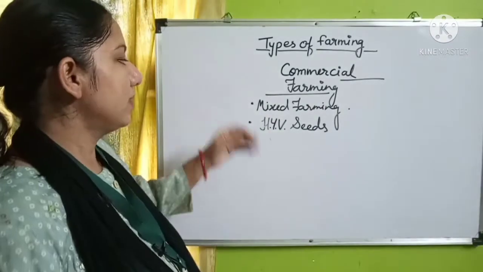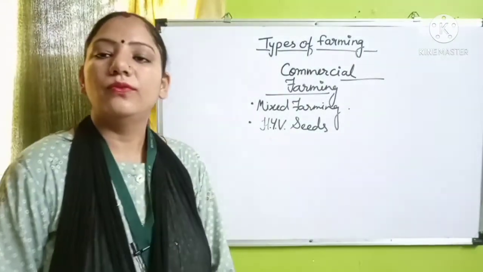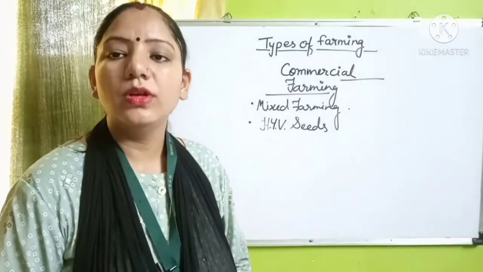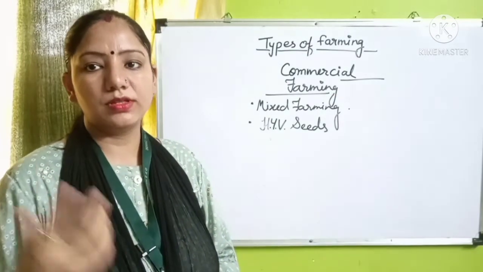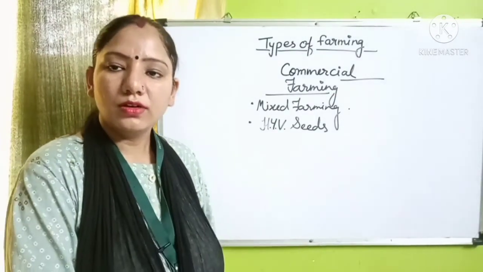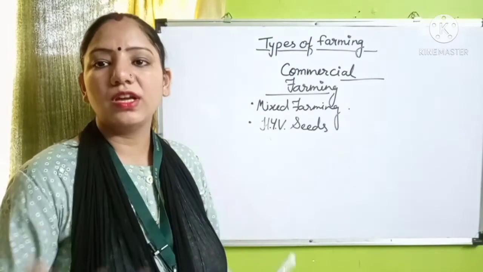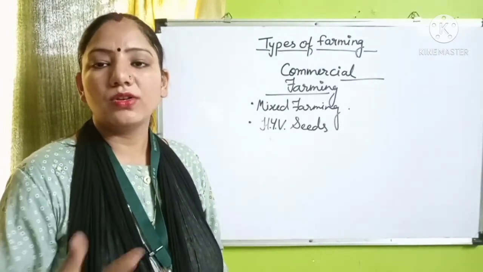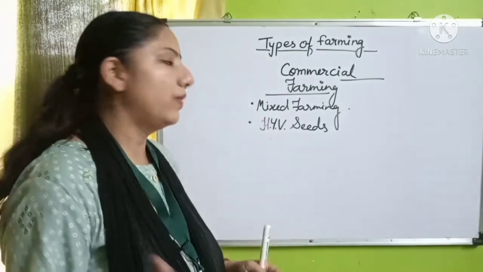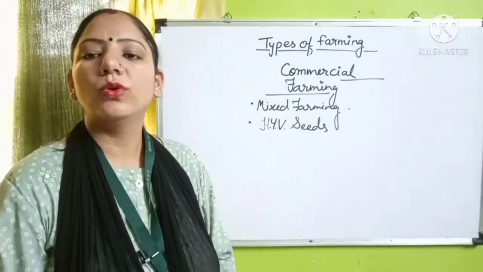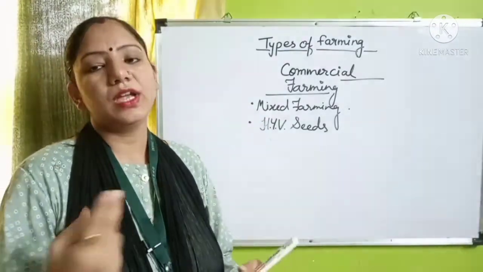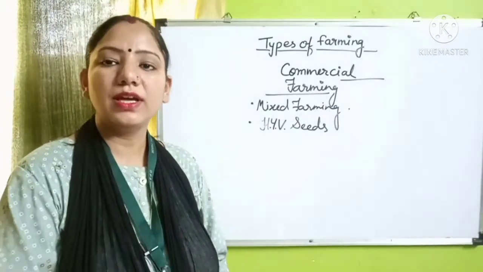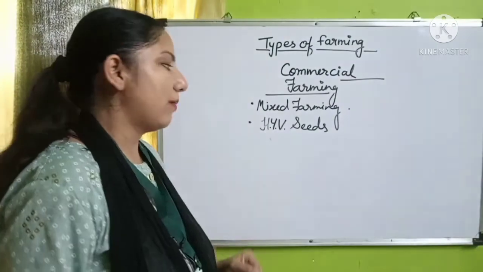In mixed farming, along with the single crop we can also sow some other crops, and along with the cropping we can also do fish farming. That is also a kind of mixed farming, where we grow more than two crops, or do two types of farming activity together.